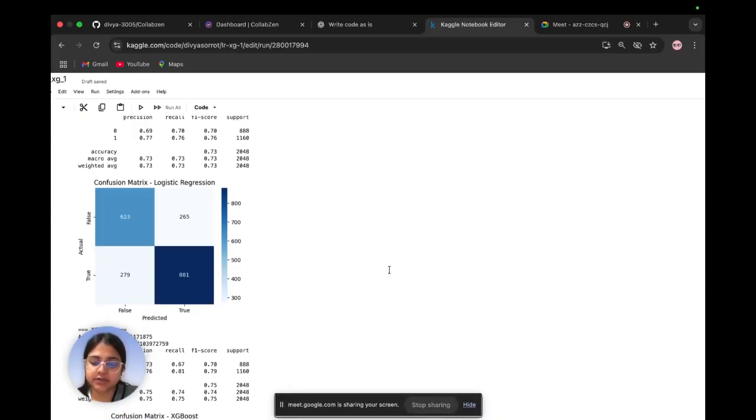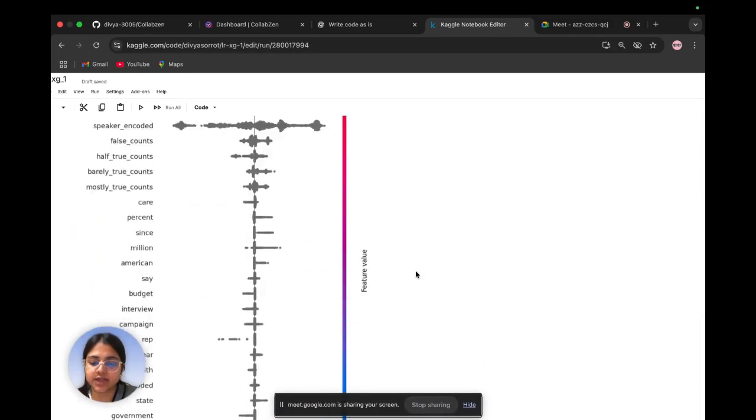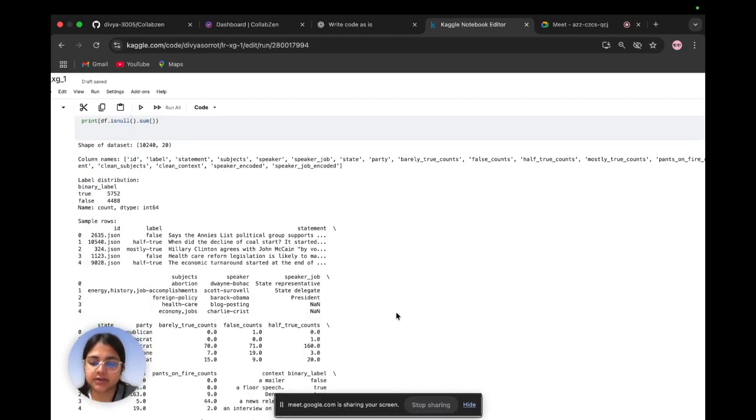I evaluated them using accuracy and other classification metrics. XGBoost performed the best among the phase 2 models. In phase 3, the objective was to extend the work by adding a new model, doing more visual analysis, and comparing all the results clearly.